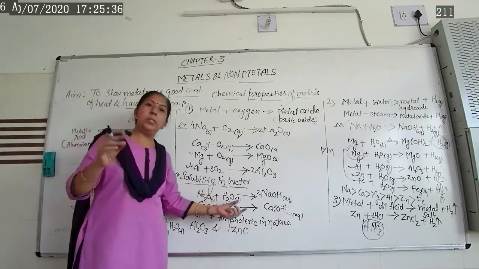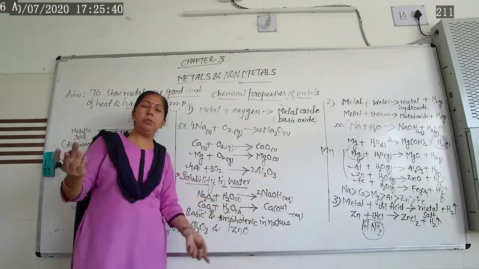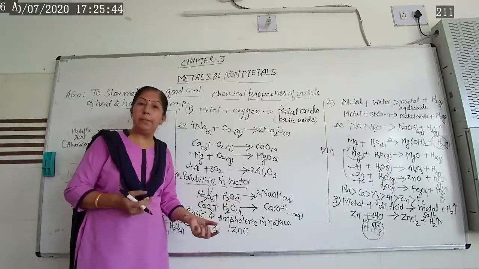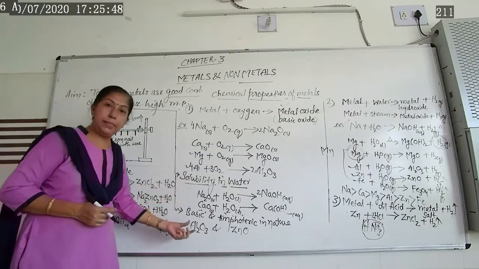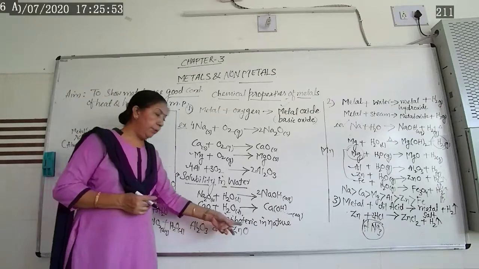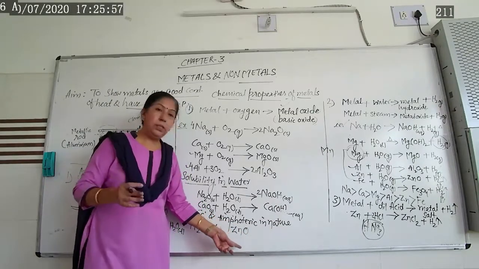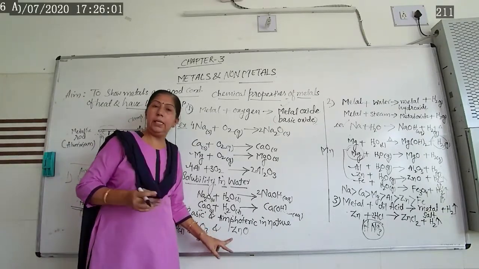Once again, metal oxide, if you immerse it in water, gives you metal hydroxide. As we know, metal hydroxides are basic in nature. Generally, metal oxides are basic in nature, and some are amphoteric. Amphoteric means those metal oxides which react with acids as well as bases.